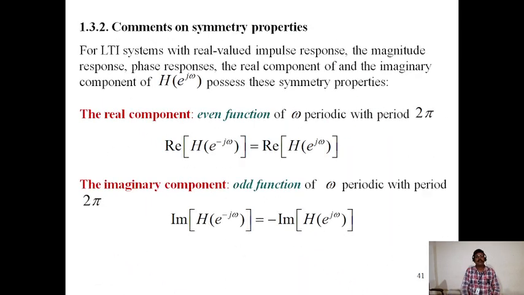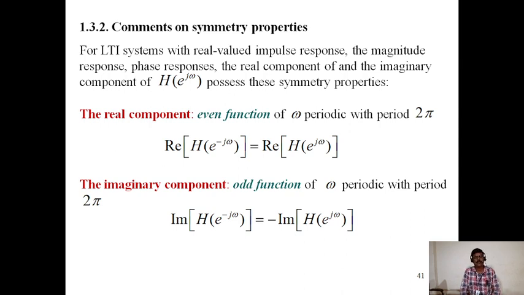Comments on symmetry properties. For LTI systems with a real valued impulse response, the magnitude response, phase response, real component and imaginary component of H of e power j omega possess these symmetry properties.